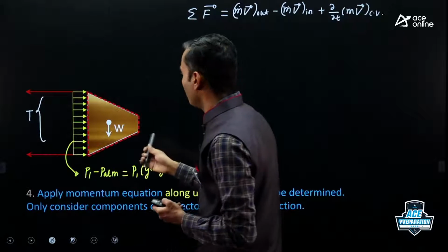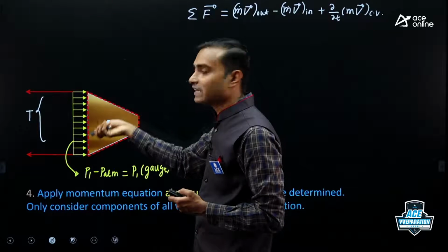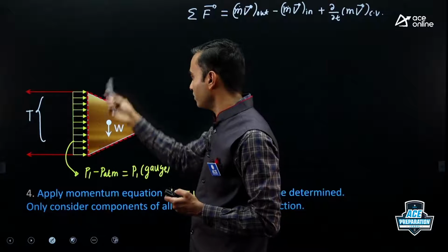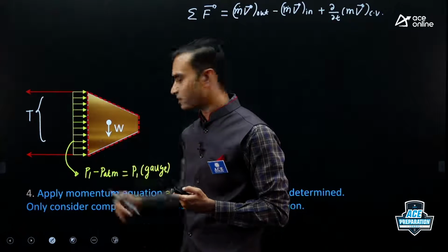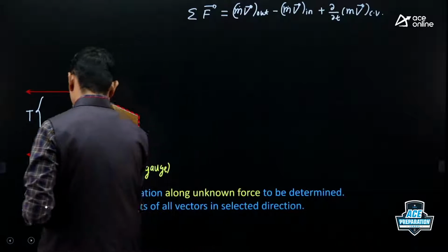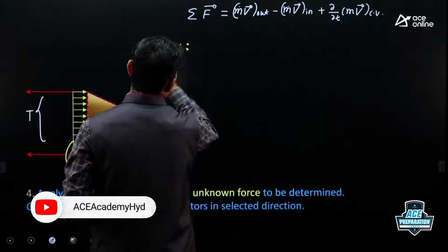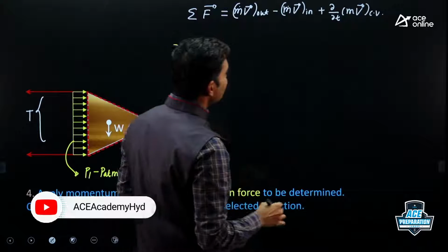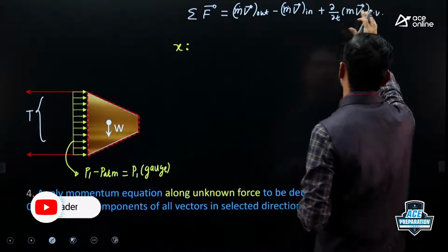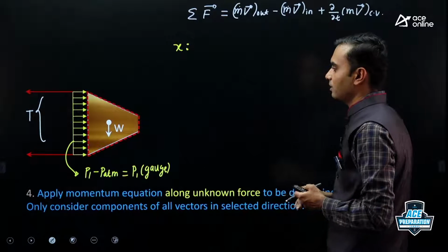So I should apply the momentum equation in the x direction, not in the y direction, because if I apply this equation in the y direction, T will not come in that equation. So let us apply this equation in the x direction. Okay. Before proceeding further, let us first check whether this last term is 0 or non-zero.